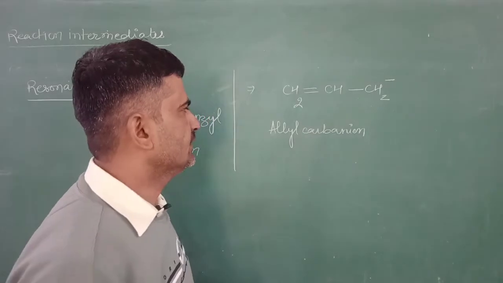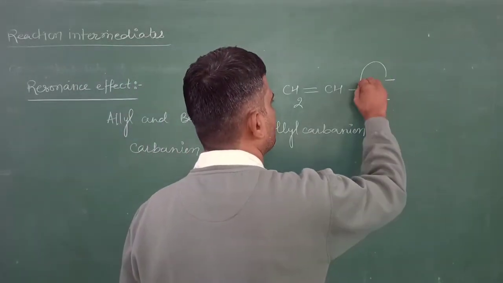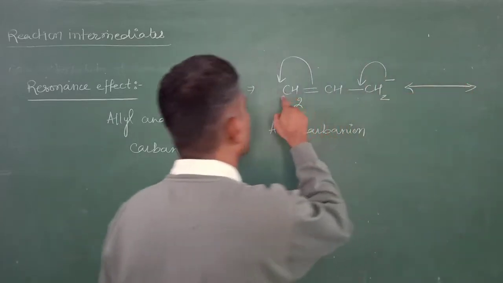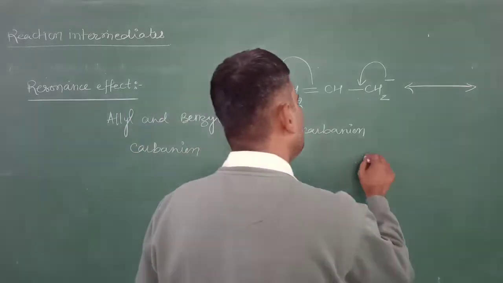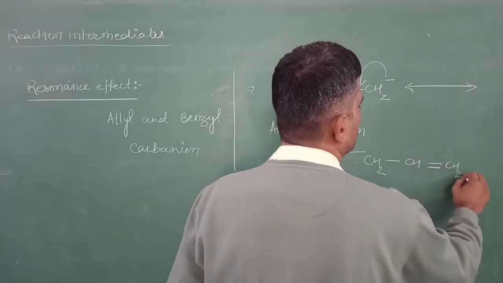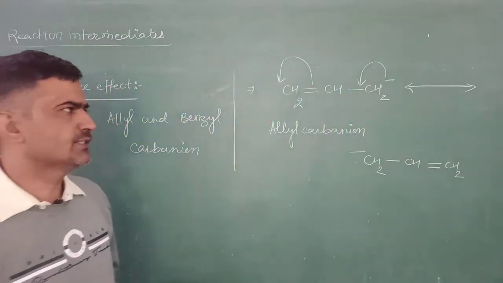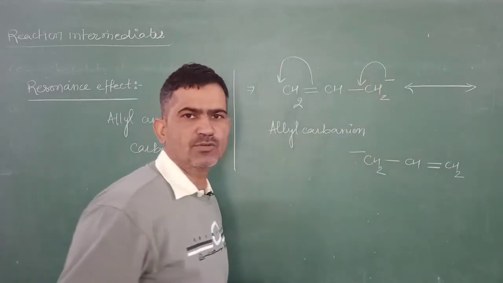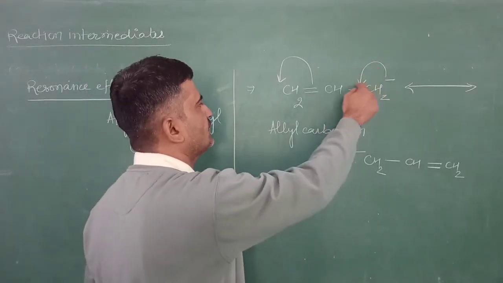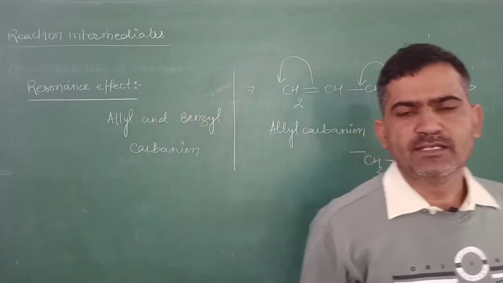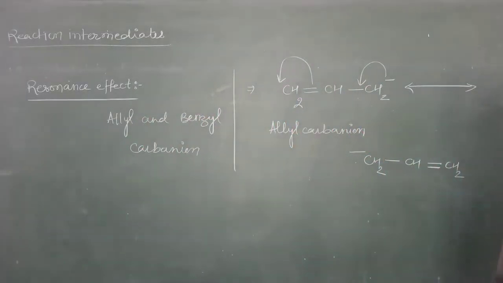This allyl carbanion is resonance stabilized because this negative charge electron will be transferred to the next allylic carbon, and there is a displacement, a movement of the electron. This negative charge is not accommodated at the same carbon atom. In the first structure the negative charge is present on this carbon, but in the next, due to resonance, it is transferred to the next carbon atom. There is a delocalization of the electron. That's why the allyl carbanion is stable due to resonance.